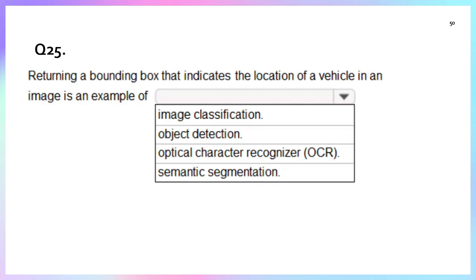Whenever there is any object, from object detection we can find where the object is and use it related to the location. Whereas image classification can identify which type of image it is, like apple or banana. So that is object detection, where we have the location as well as a returned bounding box. So object detection is the correct answer.